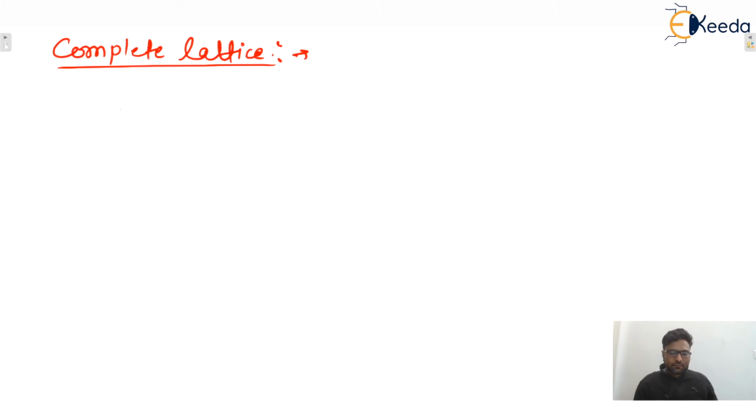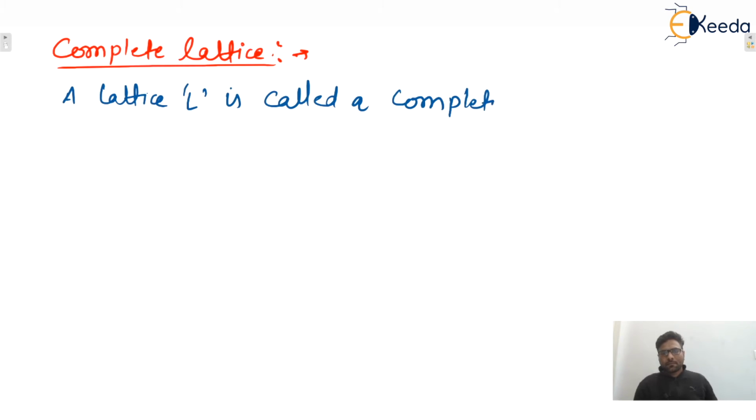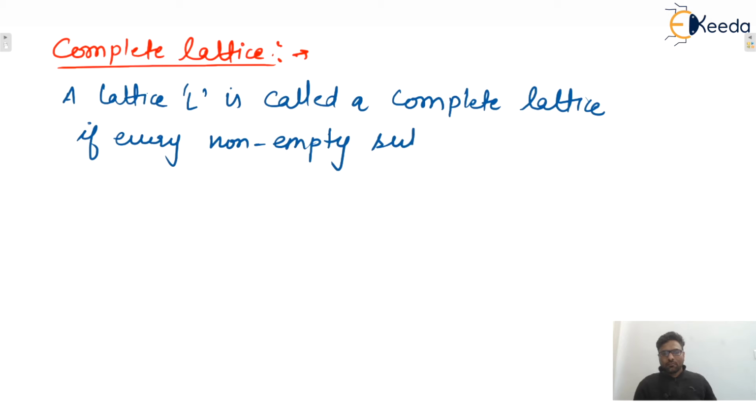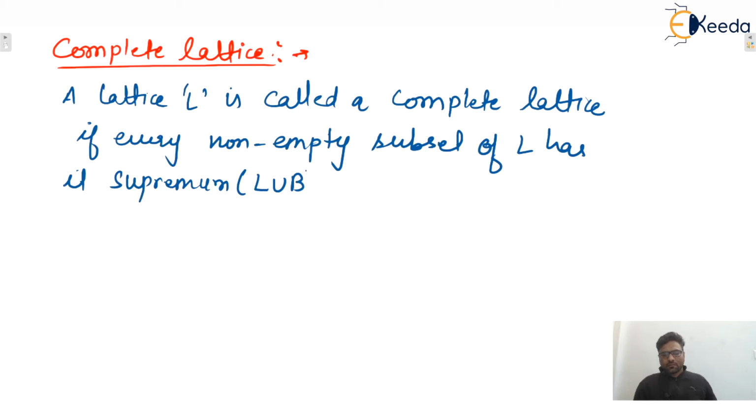So write down: a lattice L is called a complete lattice if every non-empty subset of L has its supremum as well as infimum, isn't it?